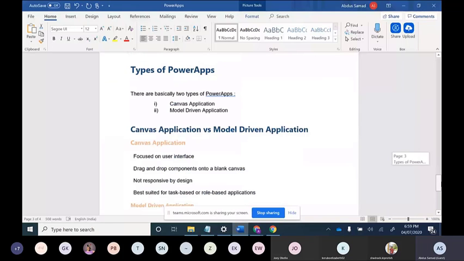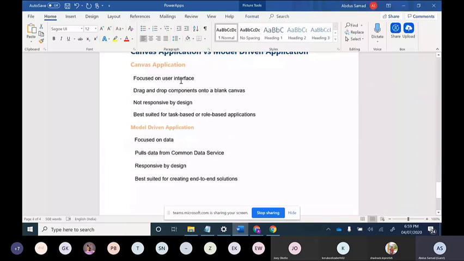Is the screen visible to you all? Canvas app is basically focused on user interface. It has drag and drop features and it is not responsive by design, and it is best suited for tasks based on role-based application. And a model driven application is mainly focused on data. It pulls data from Common Data Service, which is one of the data sources we can use while building Power Apps. It is responsive by design and it is best suited for creating end-to-end solutions.